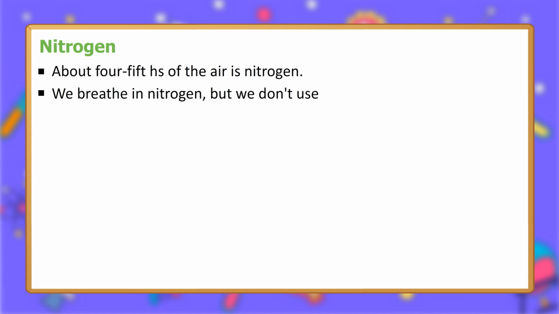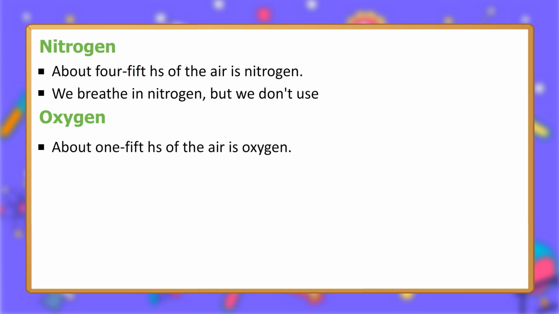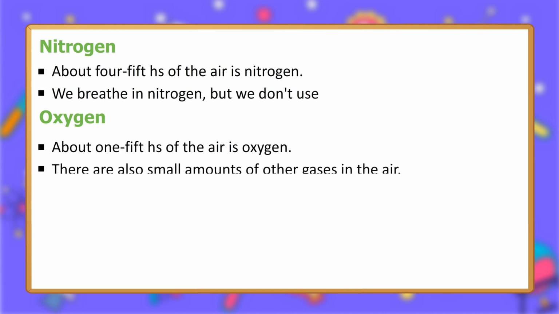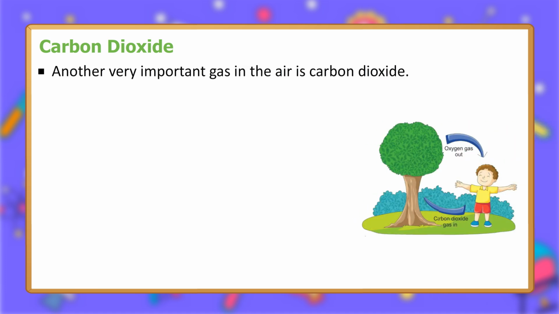Composition of air. Nitrogen: about 4/5 of the air is nitrogen. We breathe in nitrogen, but we don't use it. Oxygen: about 1/5 of the air is oxygen. There are also small amounts of other gases in the air. Carbon dioxide: another very important gas in the air is carbon dioxide.